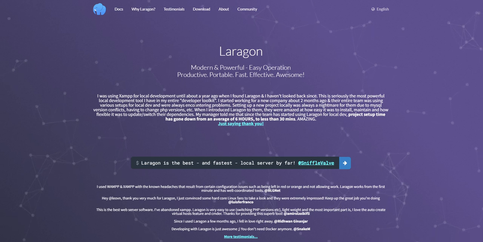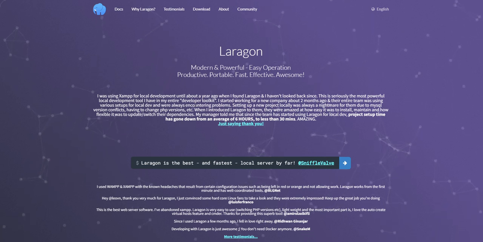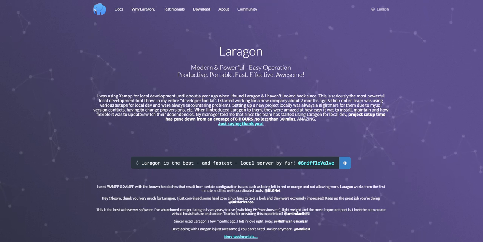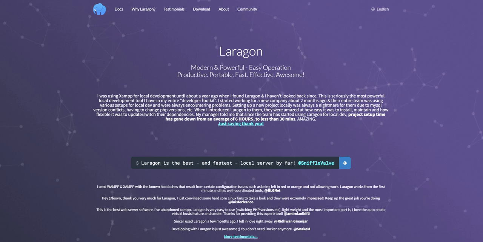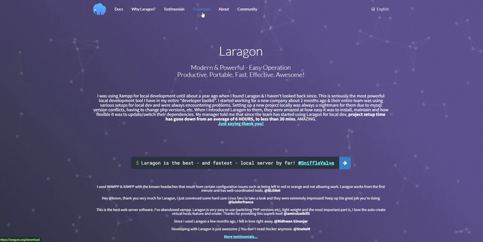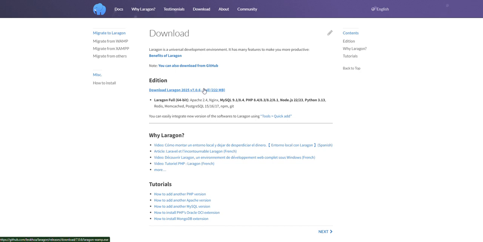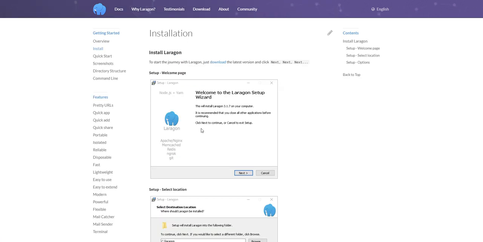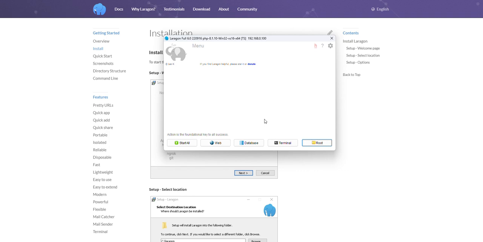To write PHP, it depends where our folder is located. I won't go through how to download Laragon. It's pretty simple. We should just go to download, then download Laragon, and after that install it. There's an installation setup as well. After that we will have this window, where everything is pretty simple. We can start our project from here, and start the web page from here as well. We have a database here, we have a terminal, and we have a root folder.